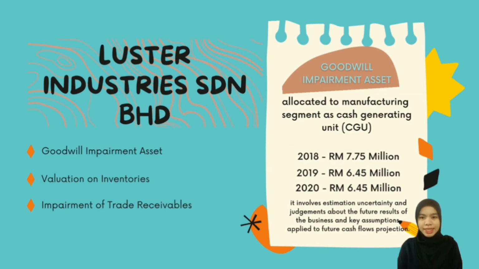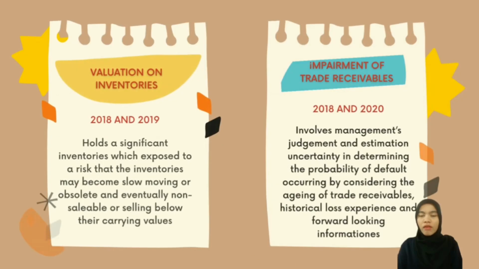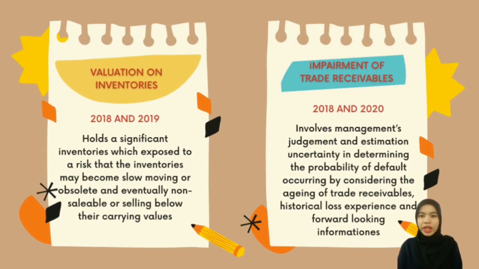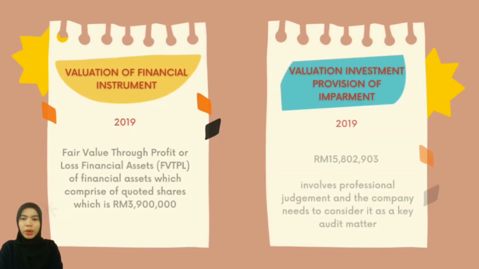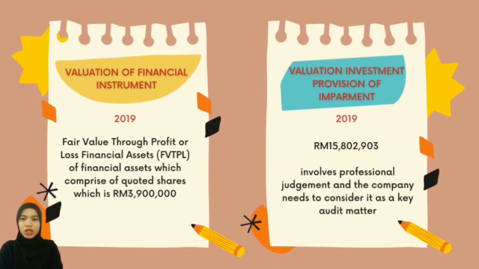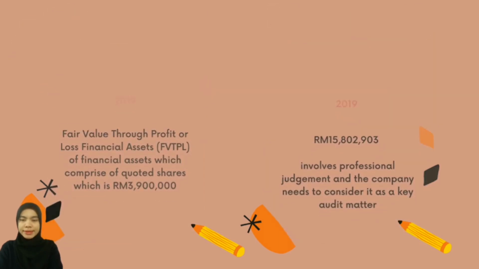recorded from 2018 until 2020. Meanwhile, valuation of inventory and impairment of trade receivable were recorded in 2018, 2019, and in 2018 and 2020 respectively. For Metronic Global Berhad, the key audit matters are accuracy of revenue recognition recorded for these 3 years, valuation of financial instrument at fair value, and lastly, valuation of investment, which is provision of impairment that was recorded in 2019.